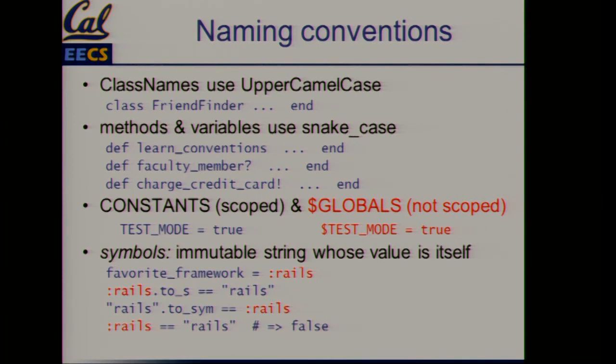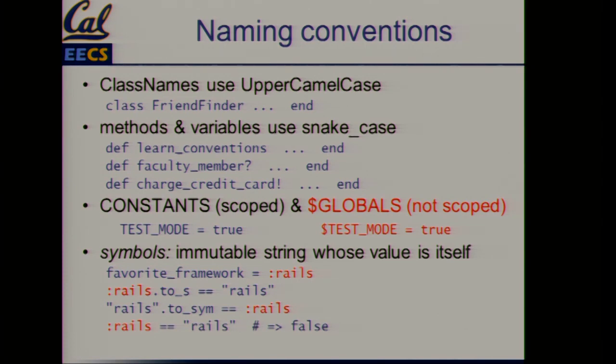All languages have naming conventions. They have cool names in Ruby for these things. So uppercase names is called camel case, like humps in a camel, right? So the class names use upper camel case. So the U, C, and C are the bumps in it. Uppercase because the first letter, in some languages, is not uppercase. It is in Ruby for class names.